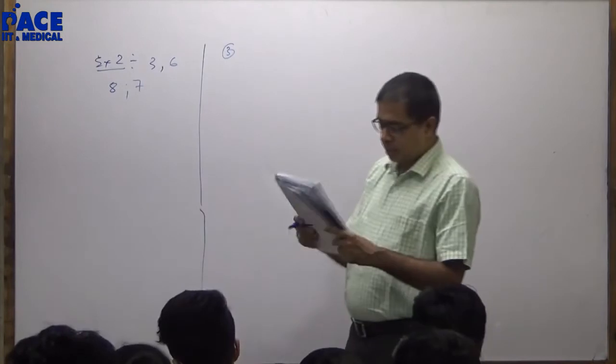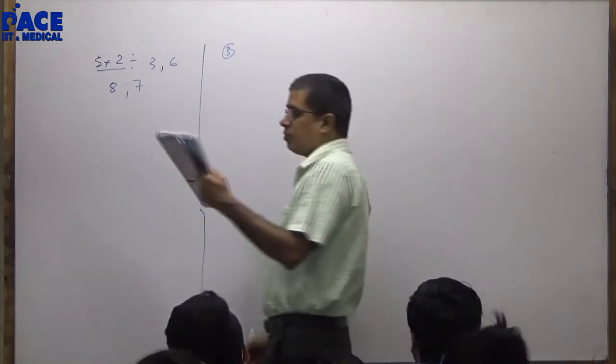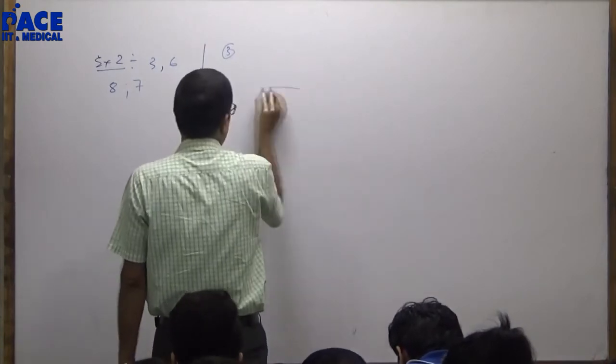Now, third question. Center of curvature of a hemispherical bowl. Have a look.